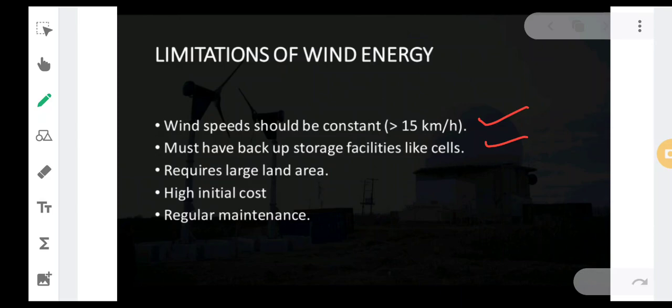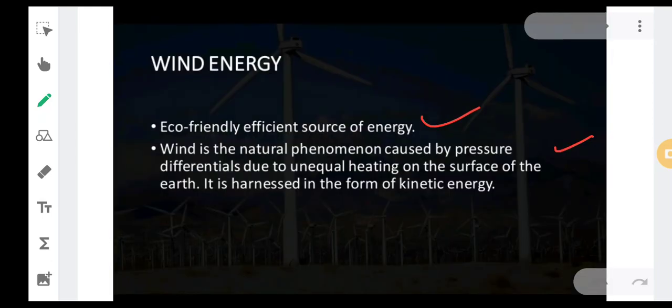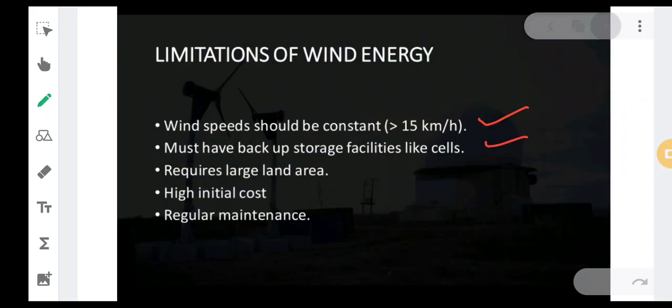Like in the case of thermal power plants and hydro power plants, the electricity was directly transported. Over here, whatever electricity is produced will require nothing but to be stored inside the batteries. Yes, the batteries are required for storing the electricity.